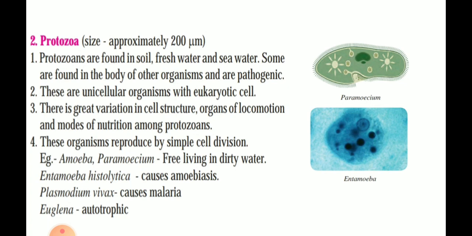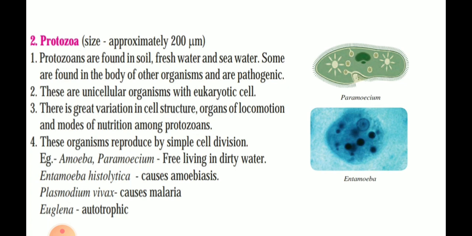Their modes of nutrition also have a large variety. That means they can be autotrophic, heterotrophic, or saprophytic. These organisms reproduce by simple cell division. Here also they don't have male and female, mummy and daddy, they have only a single organism. This single cell, single organism, divides itself into two to give rise to a new organism.